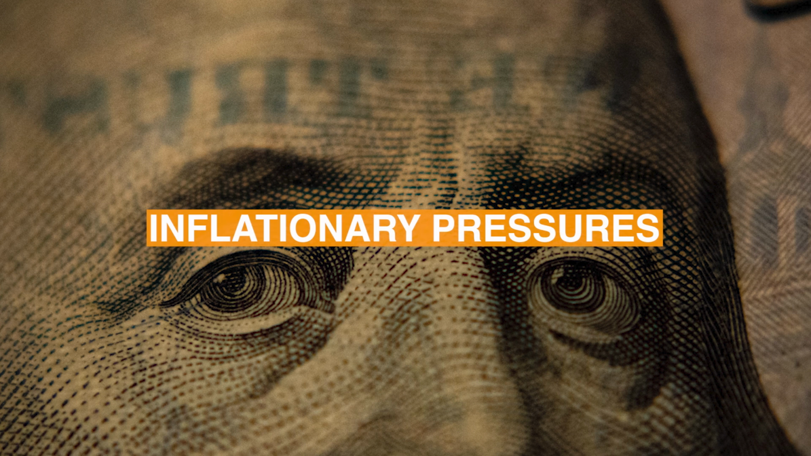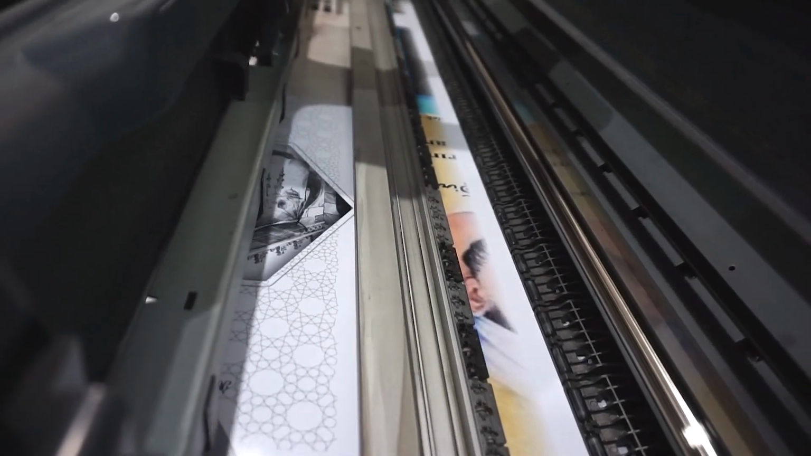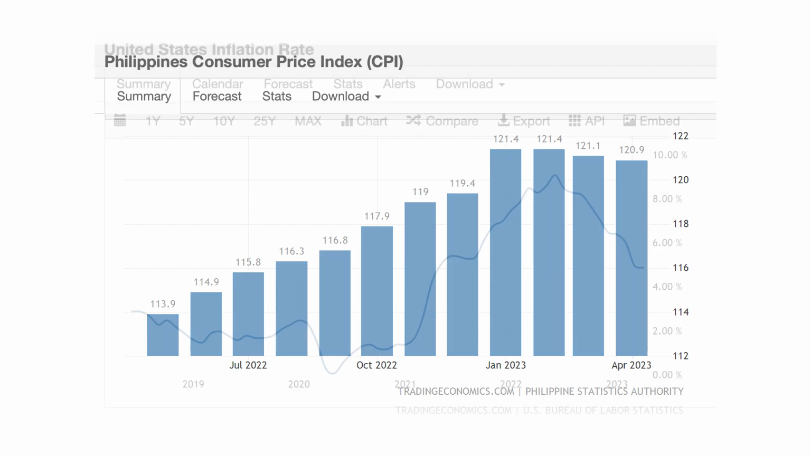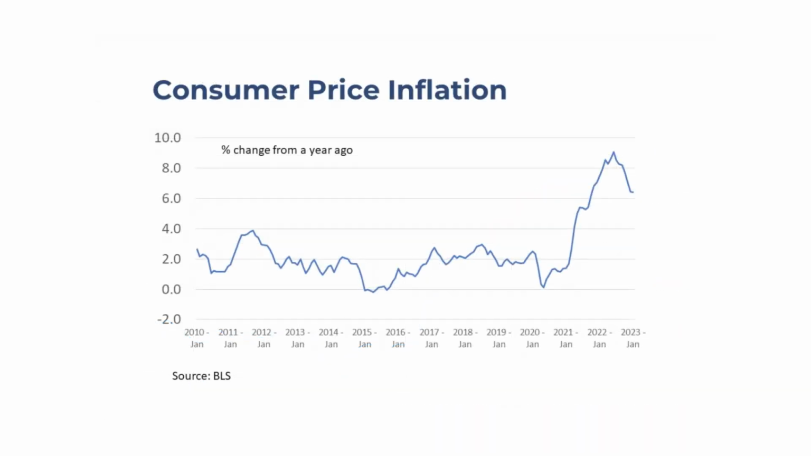Reason number 1, inflationary pressure. Overprinting leads to an increase in money supply, which can trigger inflationary pressures. If you look at the CPI over the past few months, since COVID started, and even inflation rates in the US and globally, we've seen how it spiked up, brought about by the printing that they did during COVID.